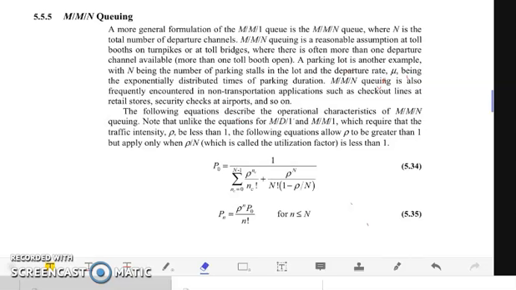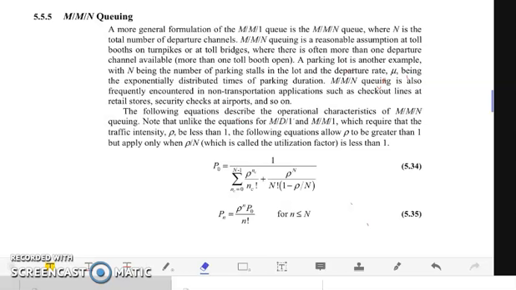Now we move on to M/M/N queuing. This is a more general formulation of the M/M/1 queue, where N is the total number of departure channels. M/M/N queuing is a reasonable assumption at toll booths or toll bridges, wherein there is more than one departure channel available, more than one toll booth that is open.